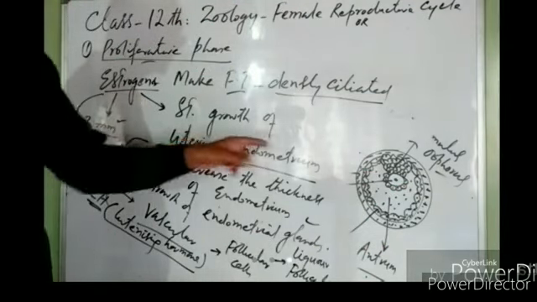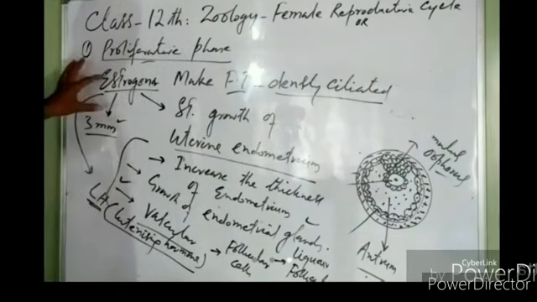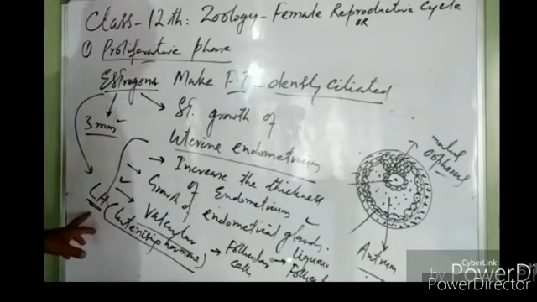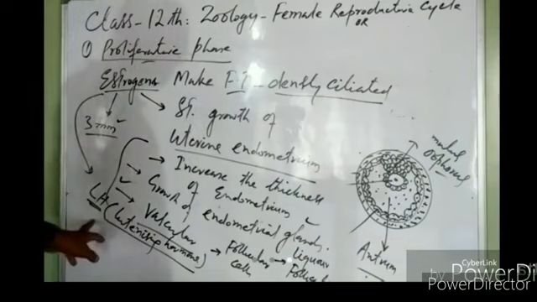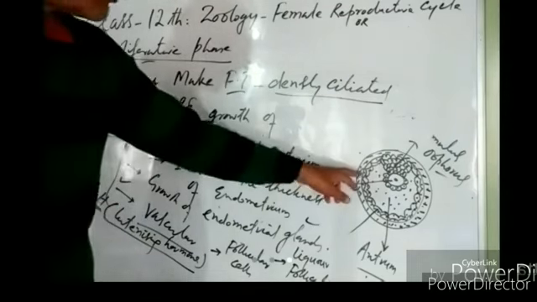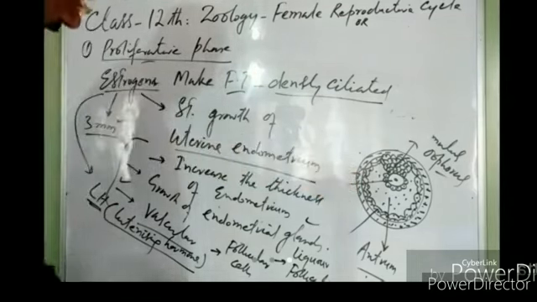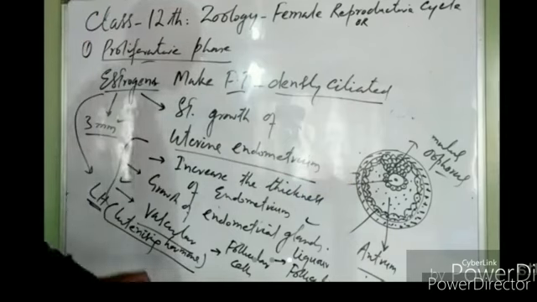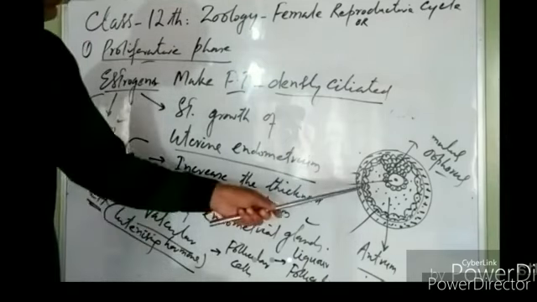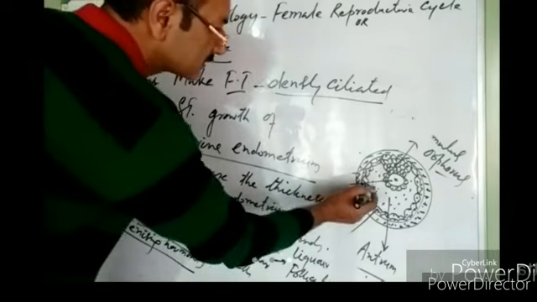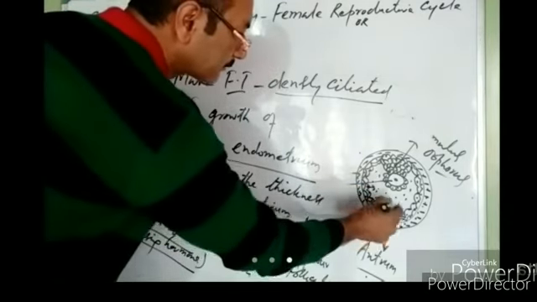Estrogens stimulate the release of luteinizing hormone from the anterior pituitary. When estrogens are released, they stimulate the anterior pituitary to release luteinizing hormone. This luteinizing hormone acts on follicular cells. So these follicular cells start releasing a fluid into the antrum.